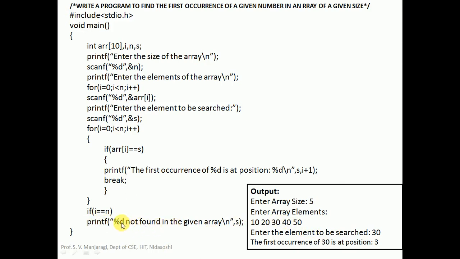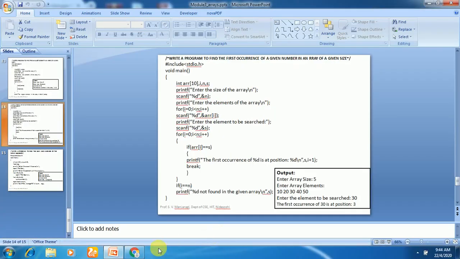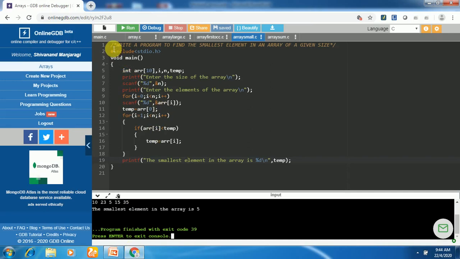So %d is the placeholder where we substitute s here, and we say it is not found in the given array. Now let us run the program and check it. I'll come here and refresh the program first.